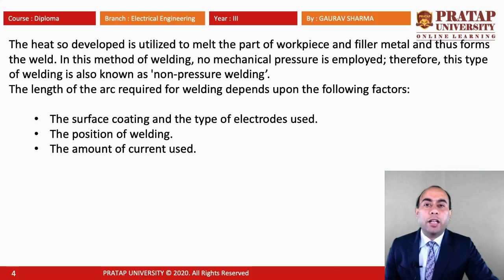The length of the arc required for welding depends upon the following factors. The first one is the surface coating and the type of electrode used. Second, the position of welding, and third is the amount of current which we are using in the welding process.